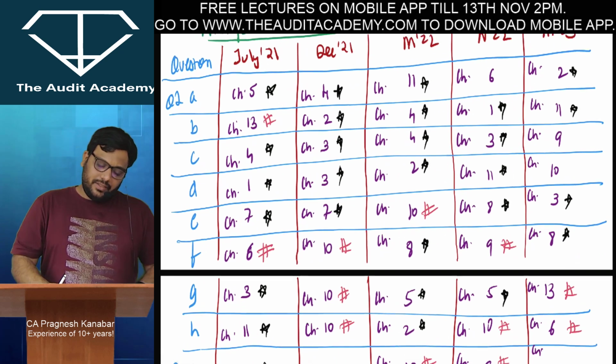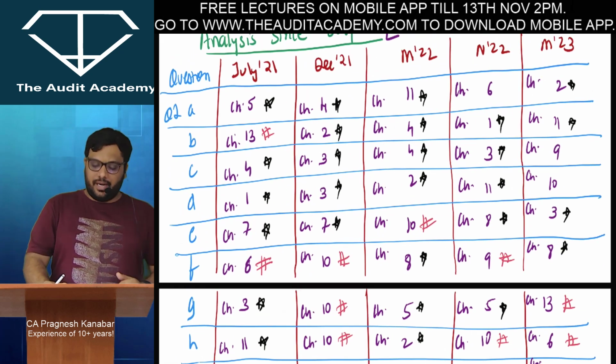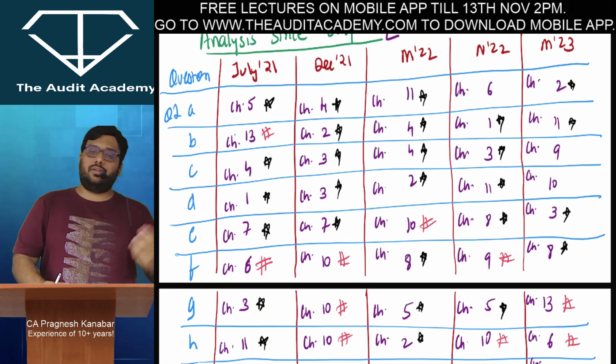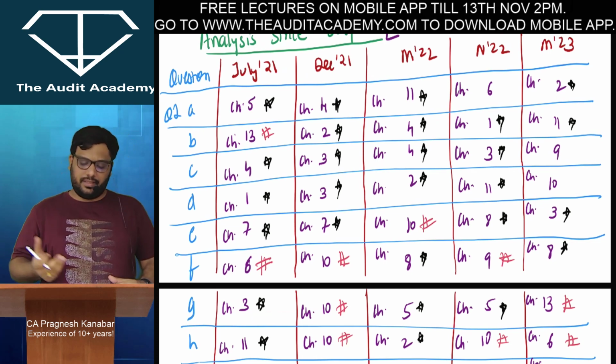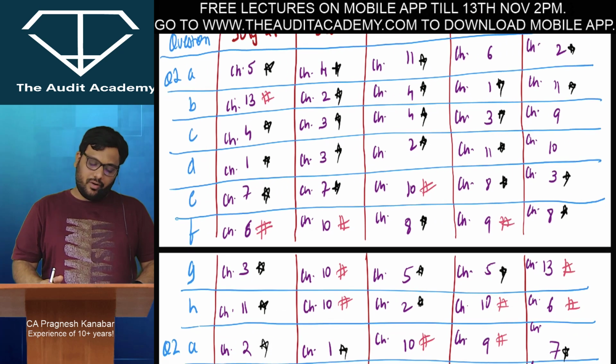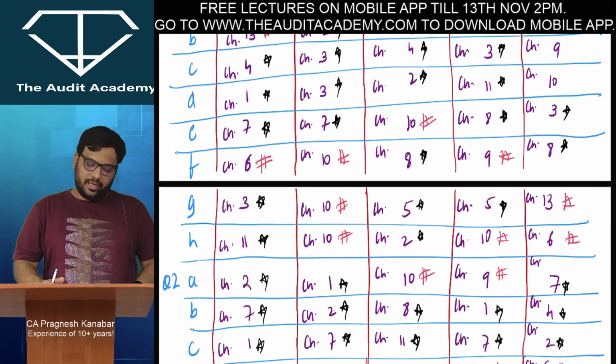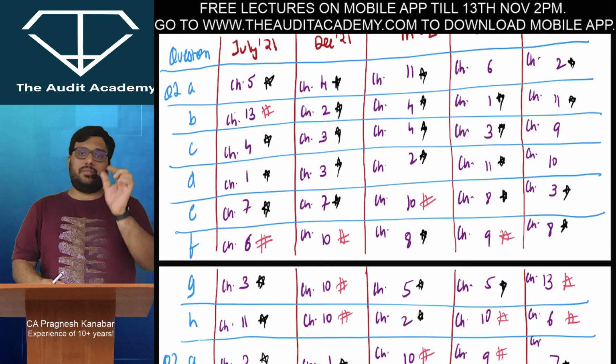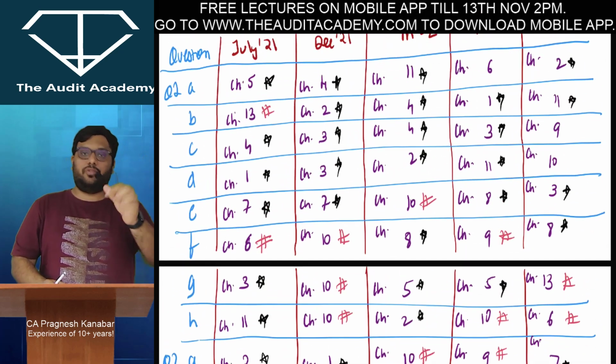Now this is analysis since July 21 regarding the questions which have been asked on standards on auditing and the questions which have been asked for non-essays. All the hashtags are non-essays and all the star marks are standards on auditing. The chapter numbers are as per the ICAI module, not my textbook for my in-house students. The chapter numbers are as per the ICAI module.